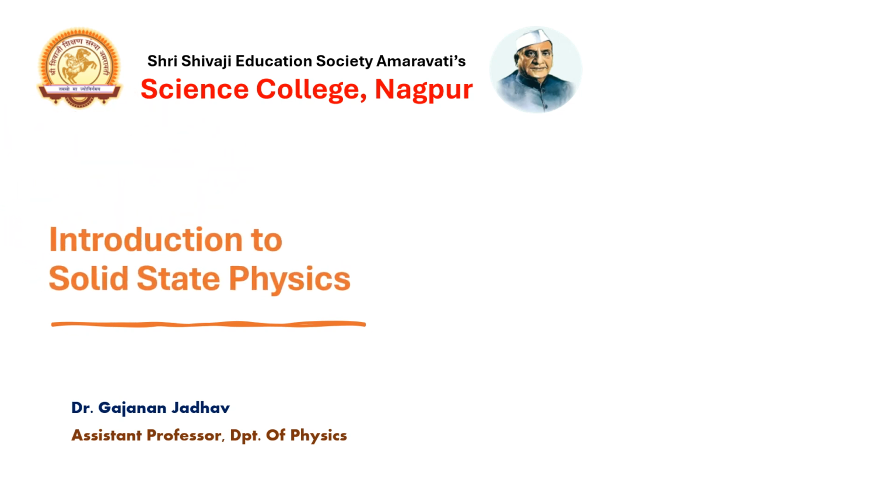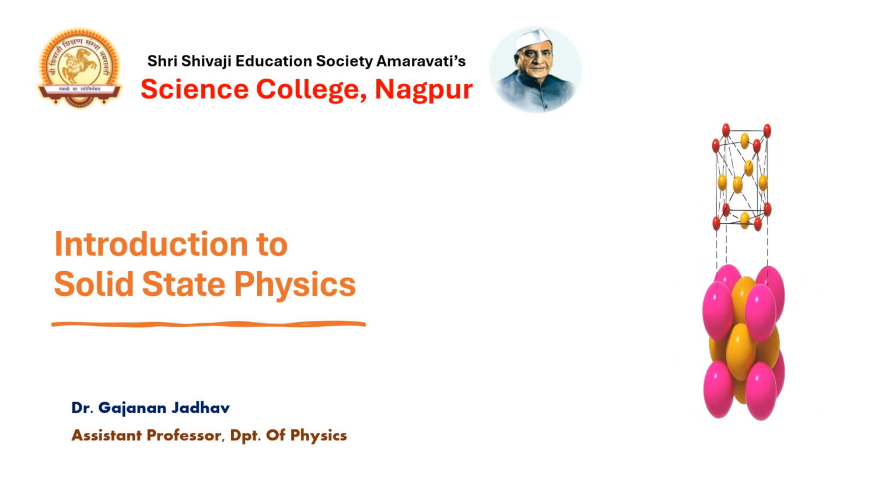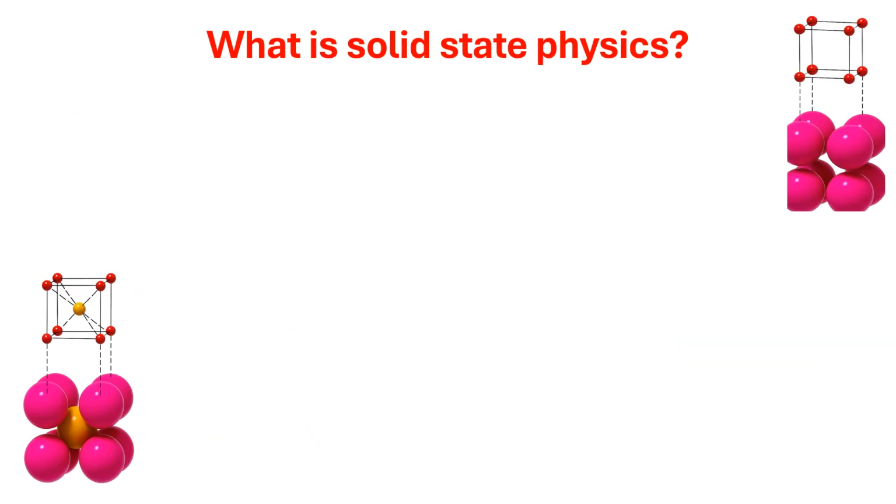In this video, we will study the introduction to solid state physics and the definition of solid state physics. So we will begin with what is solid state physics.